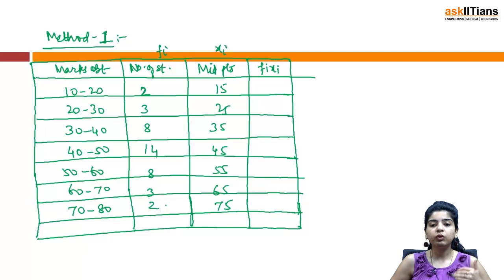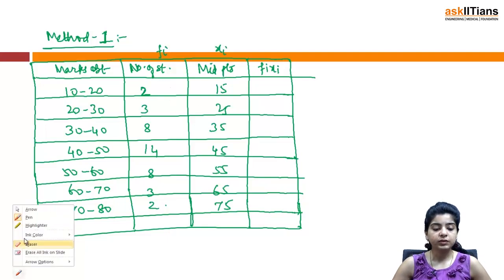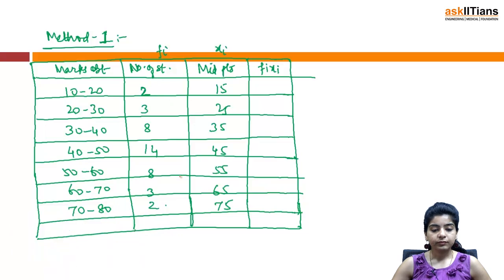Now you will be computing your Fi Xi. That means just multiply these two columns, corresponding items obviously. So we have 30, 75, then I have 8 into 5 is 40, 280, then you have 14 into 45, that becomes 630, then you have 440, 195, 150.